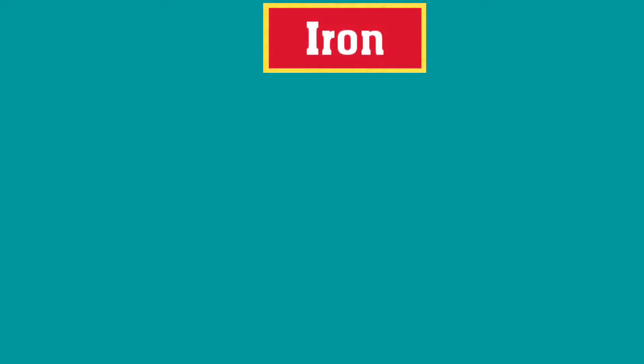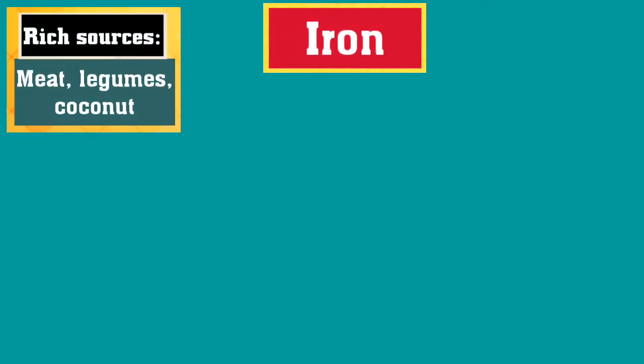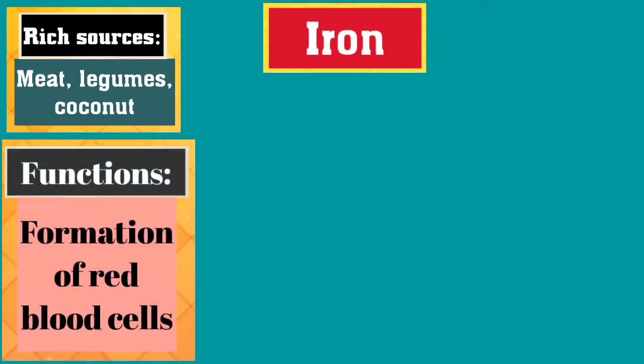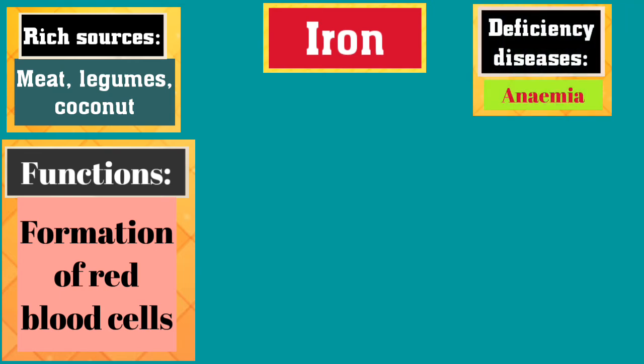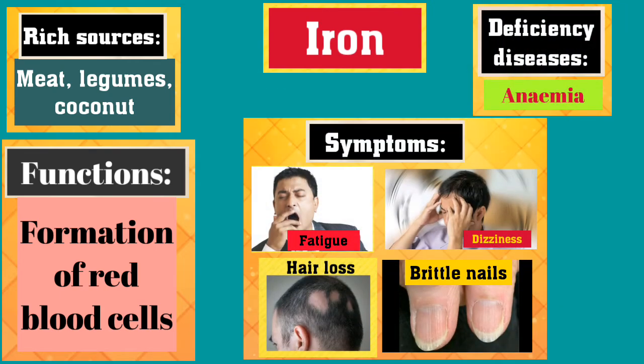The next macromineral is iron. The rich sources of iron are meat, legumes, and coconut. Its function is formation of red blood cells. Anemia is the deficiency disease, and its symptoms are fatigue, dizziness, hair loss, and brittle nails.